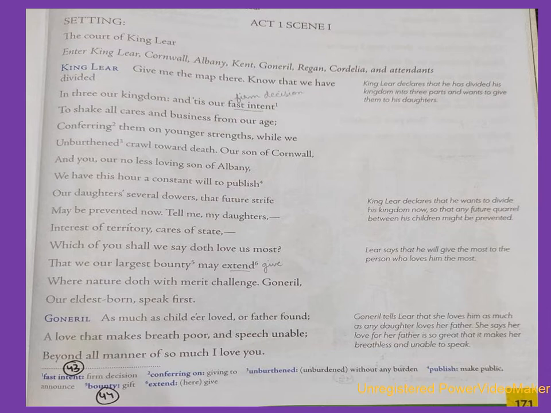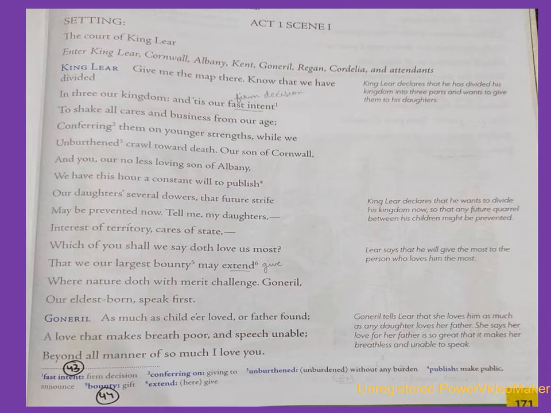Tell me, my daughters, since now we will divest us both of rule, interest of territory, cares of state, which of you shall we say doth love us most, that we our largest bounty may extend where nature doth with merit challenge. Goneril, our eldest born, speak first.